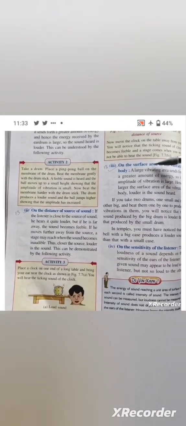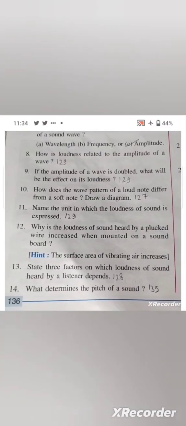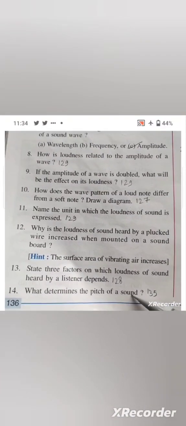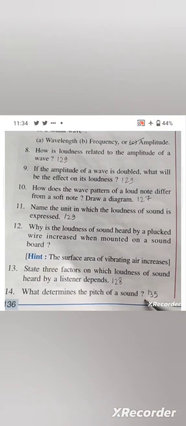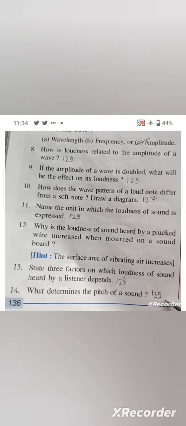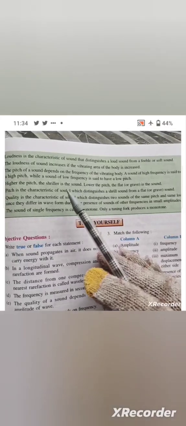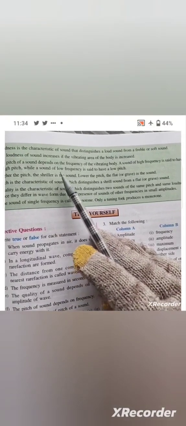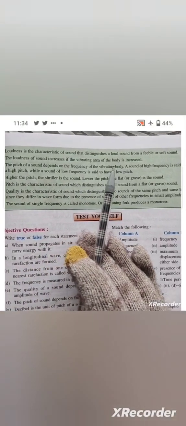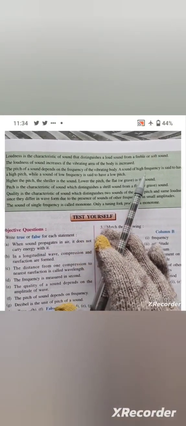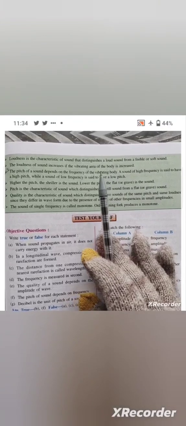Question number 14. What determines the pitch of a sound? Its answer is given on page number 135. Point number 3. The pitch of sound depends on the frequency of the vibrating body. A sound of high frequency is said to have high pitch, while a sound of low frequency is said to have low pitch. Okay.